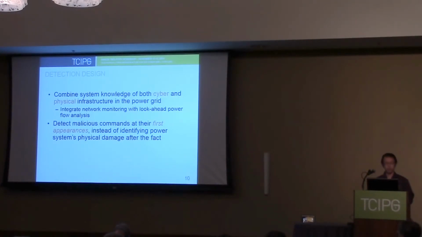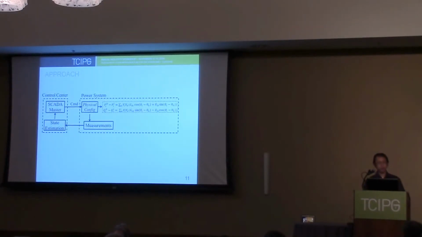Put in one sentence, we integrate network monitoring with look-ahead power flow analysis. As a result, we can detect malicious commands at their first appearance instead of identifying the physical damage after the fact.